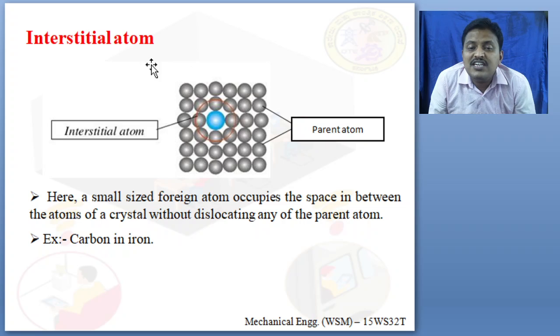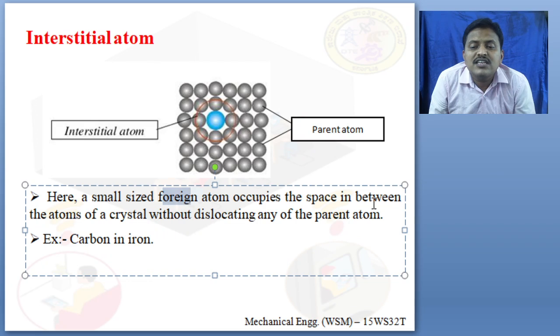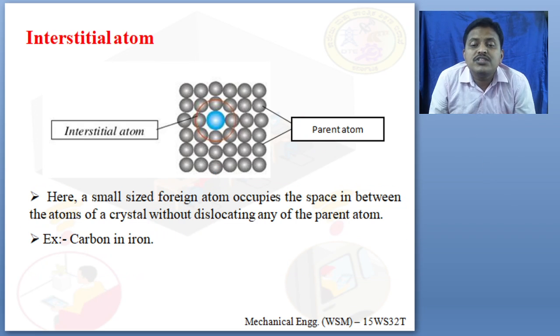What do you mean by interstitial? Interstitial means it is a small size foreign atom. What is a foreign atom? Foreign means an extra outside material, an outside atom. If the parent atom material gets inside, it is not a foreign atom. Only something outside, for example a carbon atom. So the small size foreign atom occupies the space between the atoms of a crystal structure without dislocating any parent atom. If you see here, the atom arrangement is perfect.